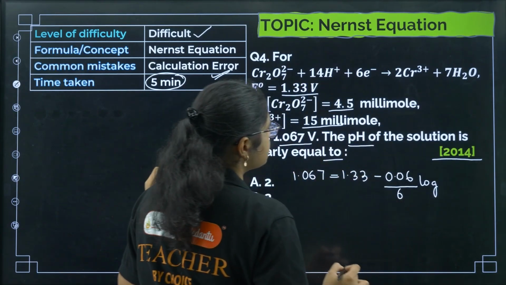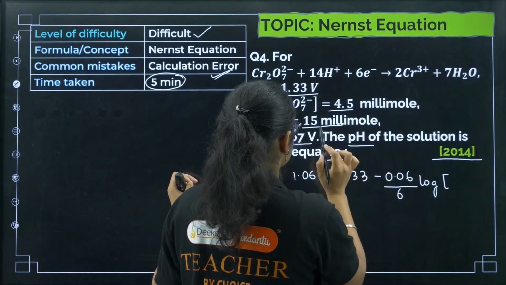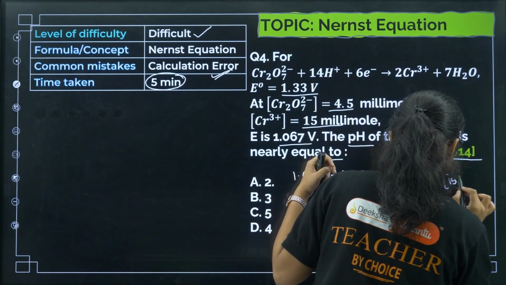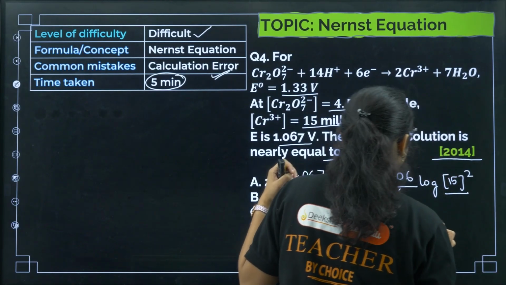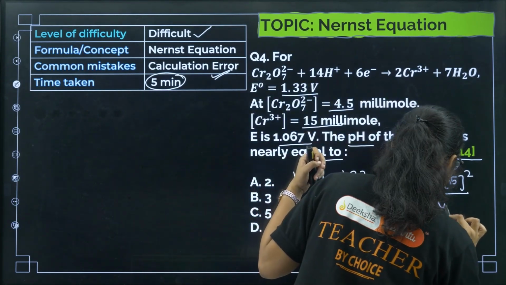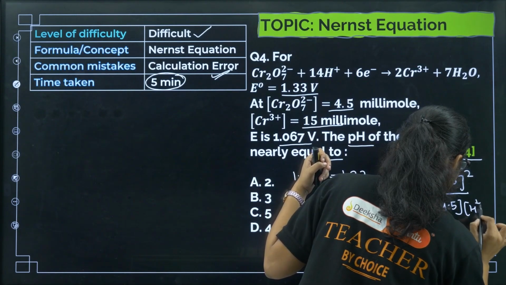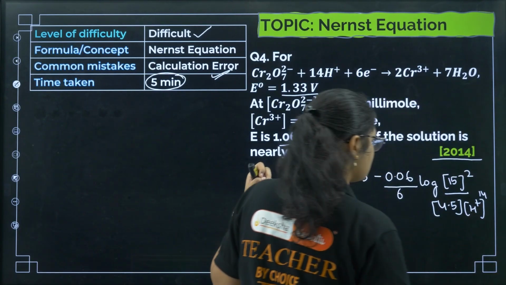of, what are the ions present here? This is Cr3 plus, so Cr3 plus concentration is 15 millimoles, so I can write 15 square divided by, here we have Cr2O7, that is 4.5, okay, and we have H plus, so that is 14, right?